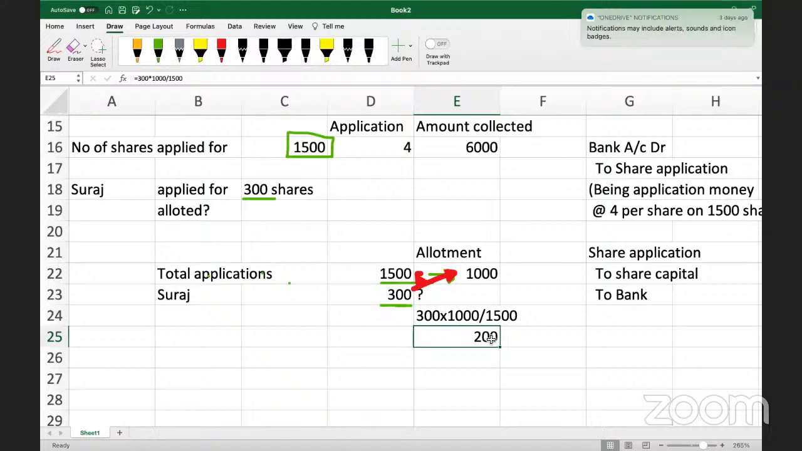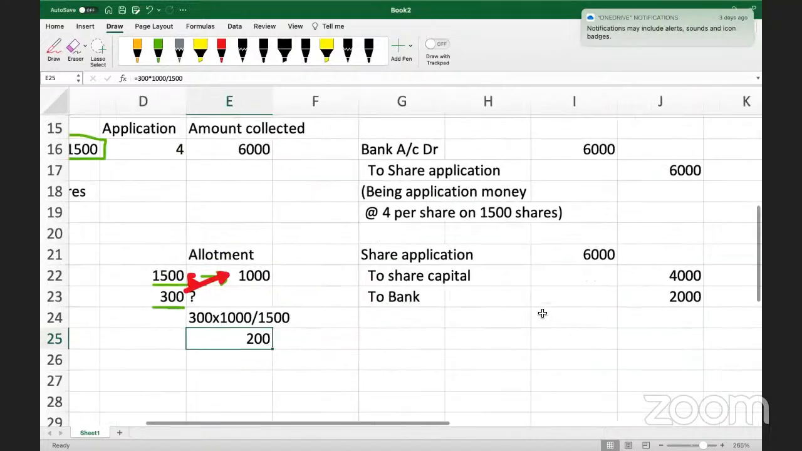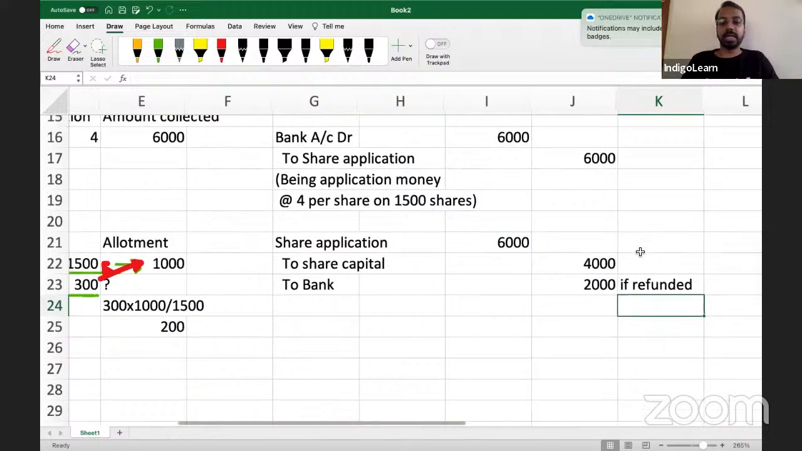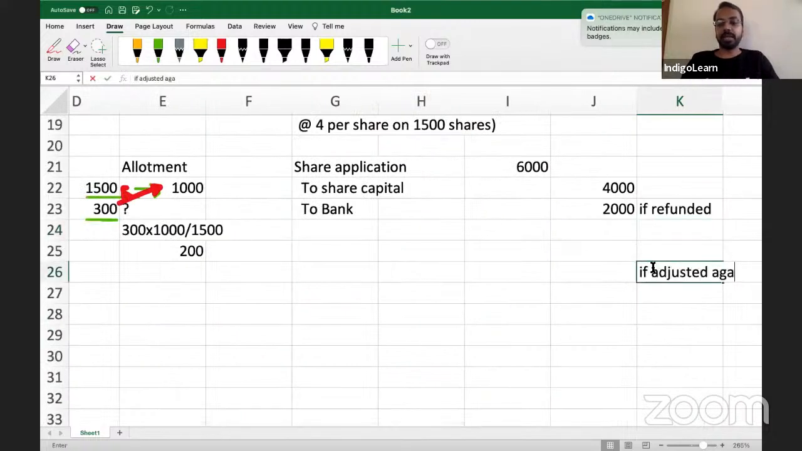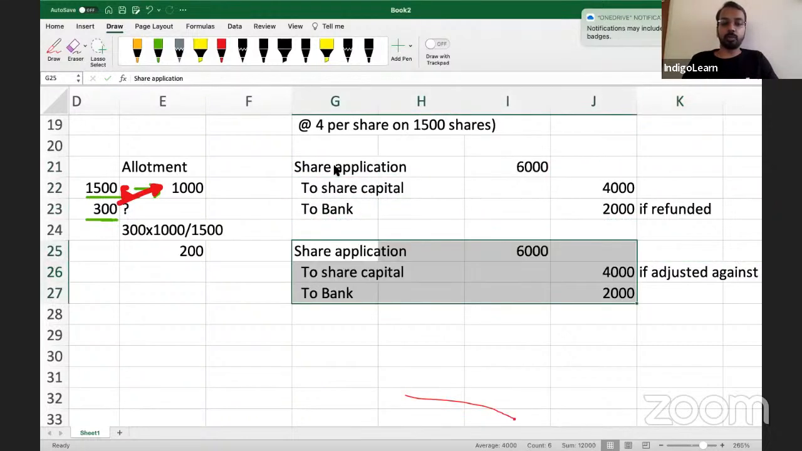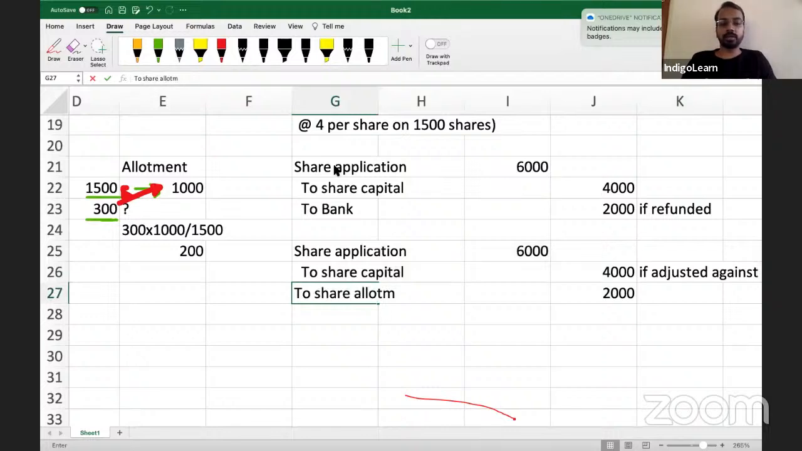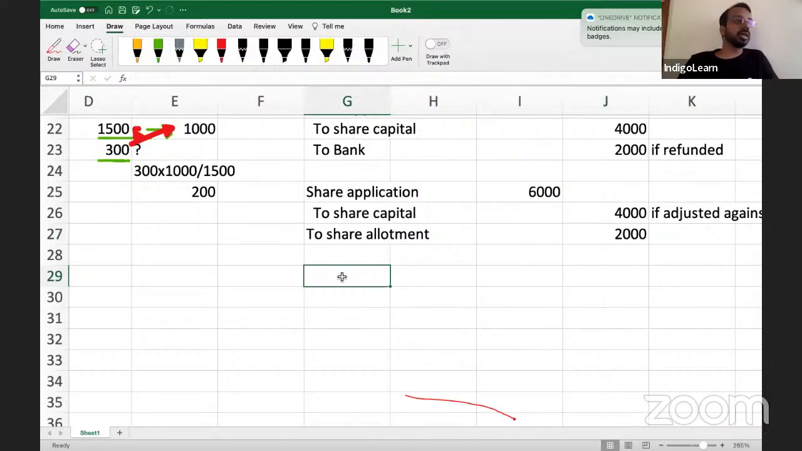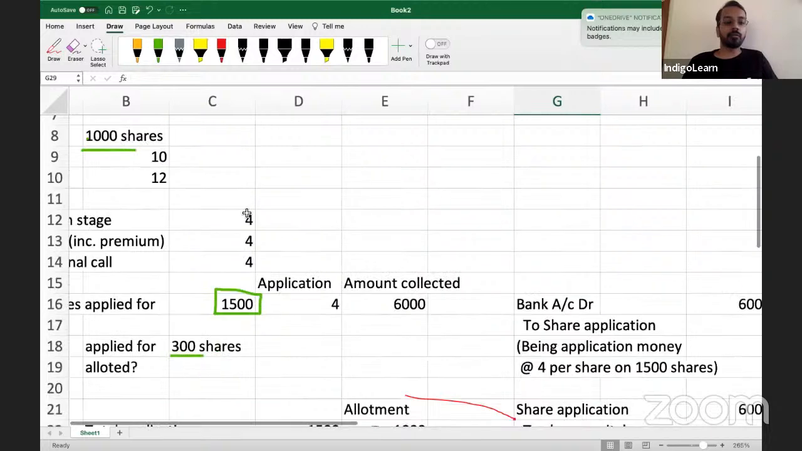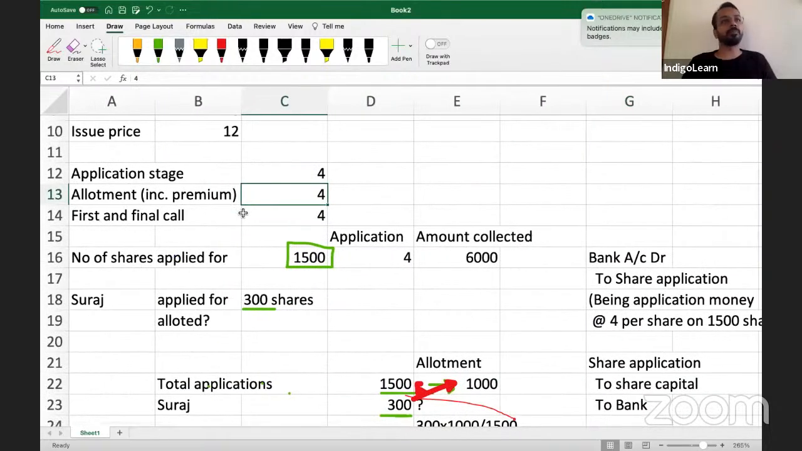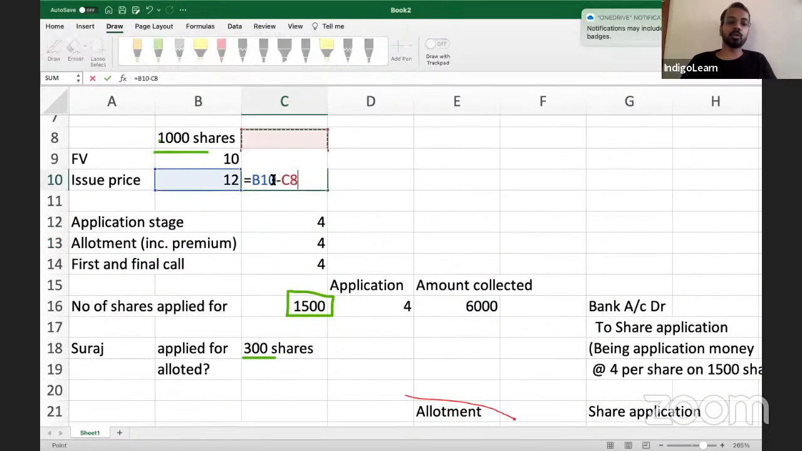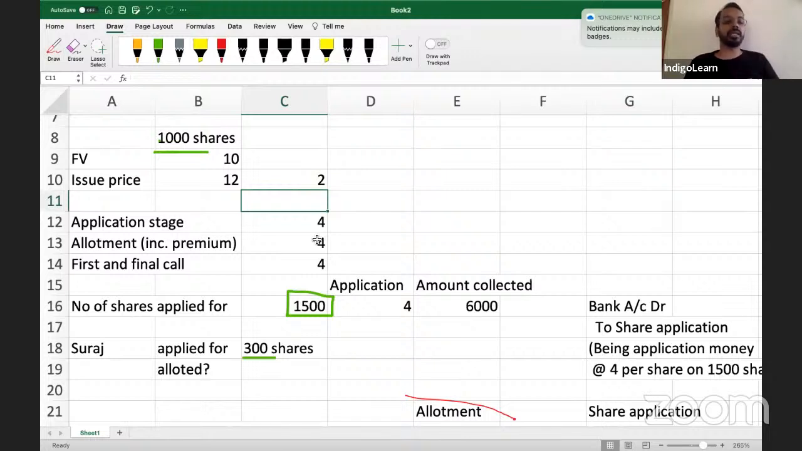No, sir. Okay. Then, if not refunded, if adjusted against allotment, the entry is the same, instead of saying to bank, you will say to share allotment 2000. Then you will also pass, because you have allotted the shares, an entry for the amount of 4 rupees due including premium, and premium amount is 2. 12 minus 10, 2. Now what will be the allotment due entry in this case?